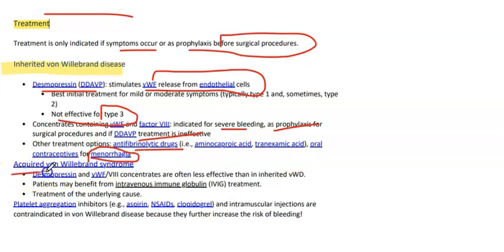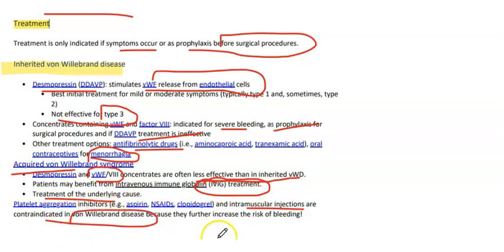In acquired von Willebrand syndrome, desmopressin and von Willebrand factor VIII concentrates are often less effective than in inherited. So the patient may benefit from IVIG, because usually the underlying cause is an autoimmune problem, and treat the underlying cause. Platelet aggregation inhibitors like aspirin, NSAIDs, and clopidogrel, and IM injections are contraindicated in von Willebrand disease because they further increase the risk of bleeding.